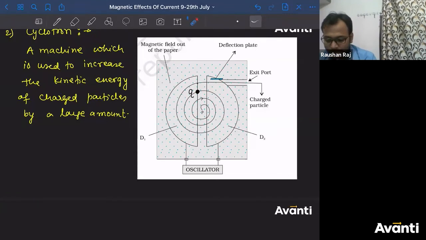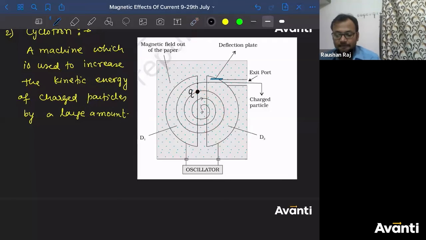Now in the same way, consider the charged particle has followed this path. I'll tell you how it will follow a path like this. Just wait a minute, let me complete this electrostatic part first. Now consider the charged particle is following this path and has reached this point.